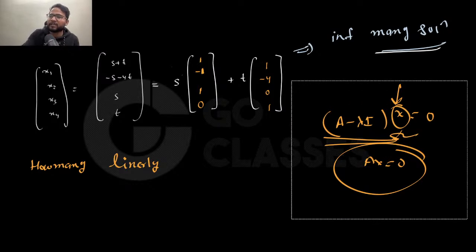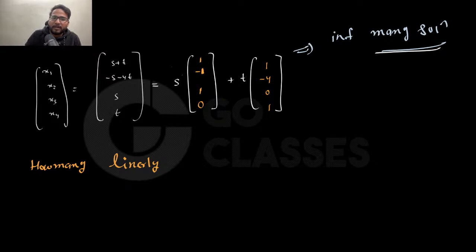Okay? Because in eigenvectors also this is exactly what we have to do. So if I ask you how many linearly independent solutions are there, then what is your answer?